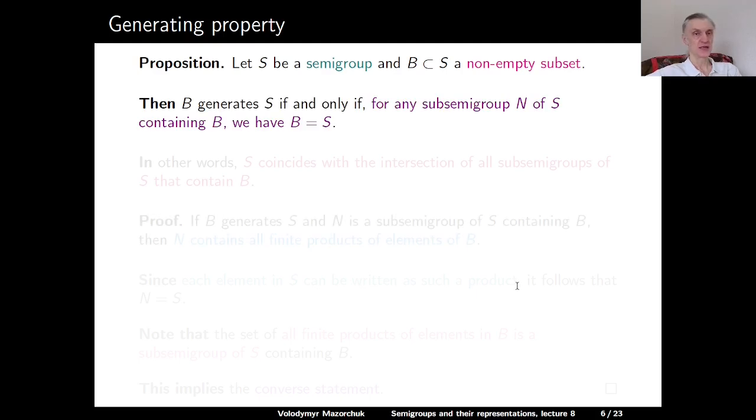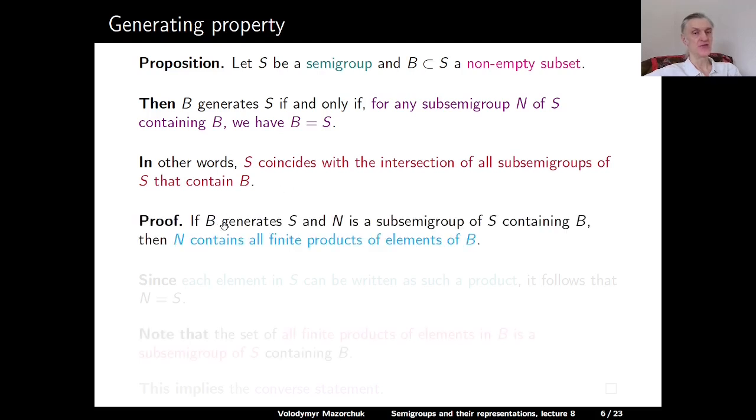Then B generates S if and only if, for any subsemigroup N of S containing B, we have that N is equal to S. In other words, S coincides with the intersection of all subsemigroups of S that contain B.